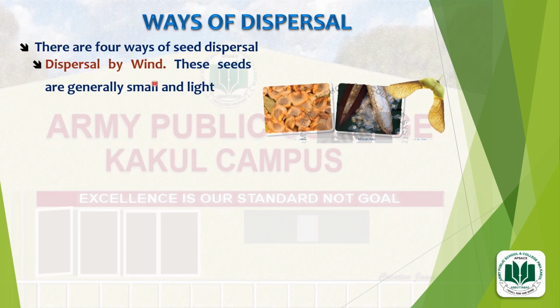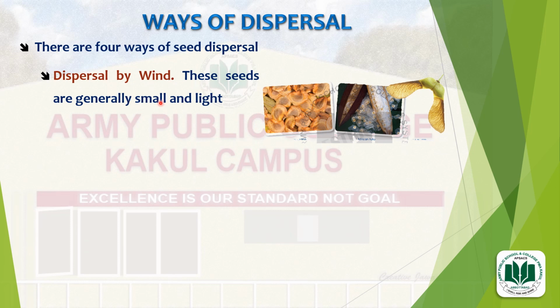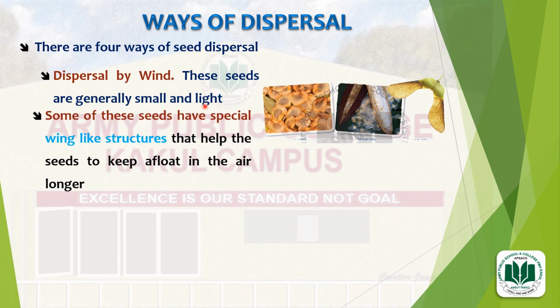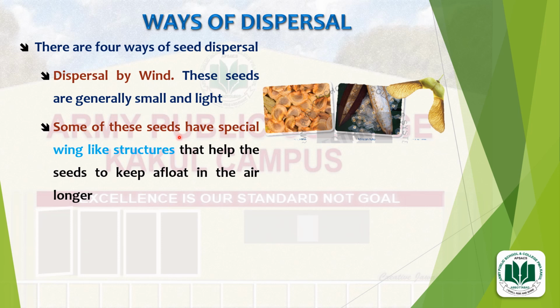Number 1, dispersal by wind. These seeds are generally small and light. It means the seeds that are dispersed by wind are small in size and light in weight. Some of these seeds have special wing-like structures that help the seeds to keep afloat in the air longer. You can see in the diagram Ansana, African tulip and maple seed.